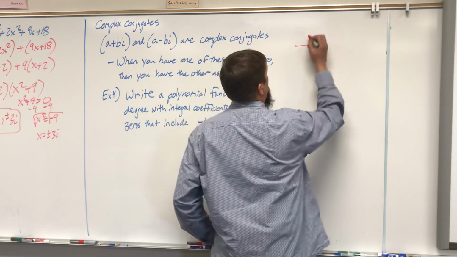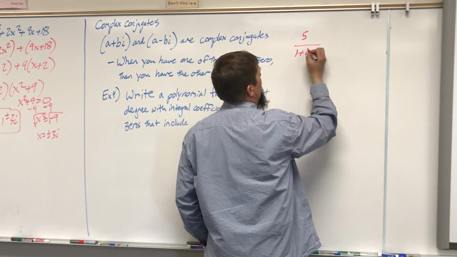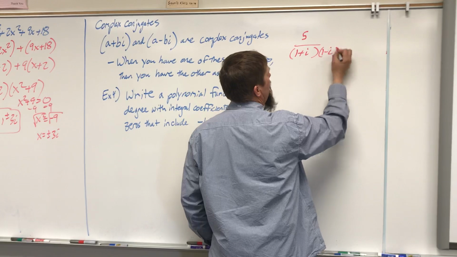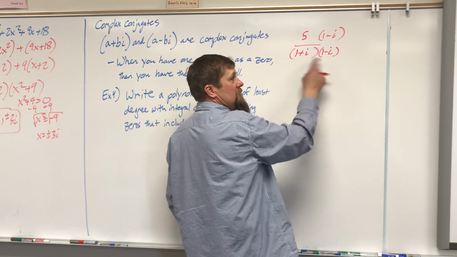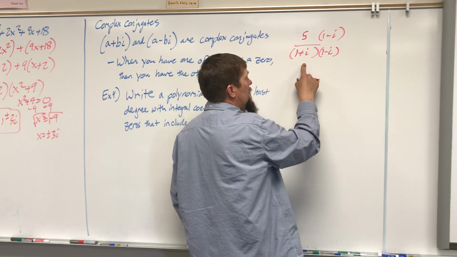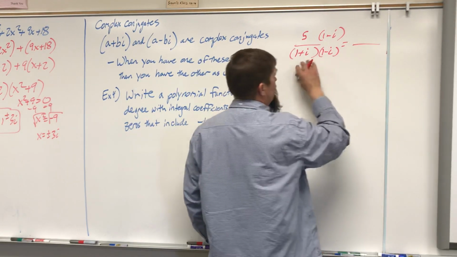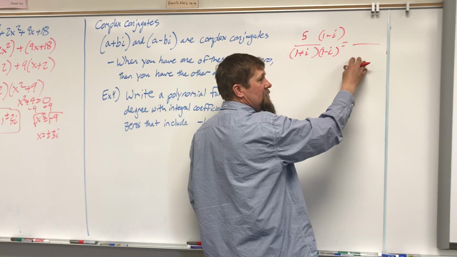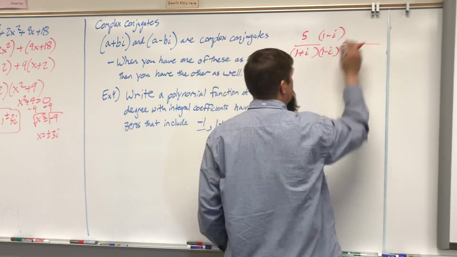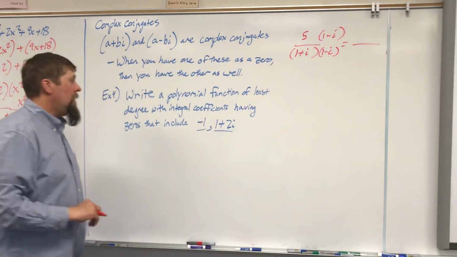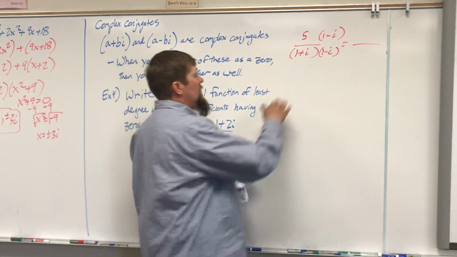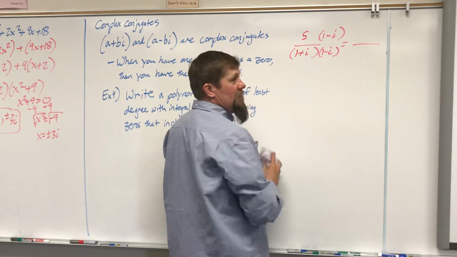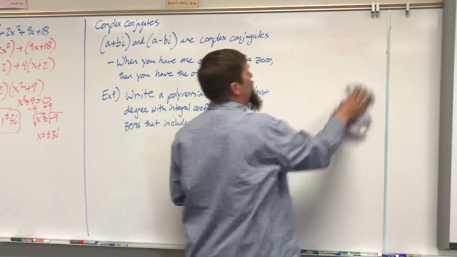So for example, if I had 5 over 1 plus i, I would multiply by 1 minus i, top and bottom. That's the reason you multiply, because these are complex conjugates. Then you would get something in the denominator that's not imaginary, and of course the numerator then becomes imaginary. That's the reason we're doing this, because then you know you're going to get something that's not imaginary when you multiply them.